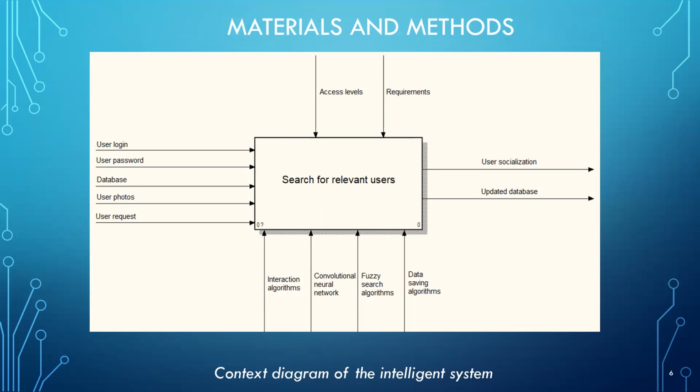Input data includes a user login, user password, database, user photos, and user requests. Output aspects include user socialization and an updated database. Then the decomposition is performed and a hierarchy of processes at the lower levels of the system is constructed. In addition, most of the intelligent system processes are specified using workflow diagrams.